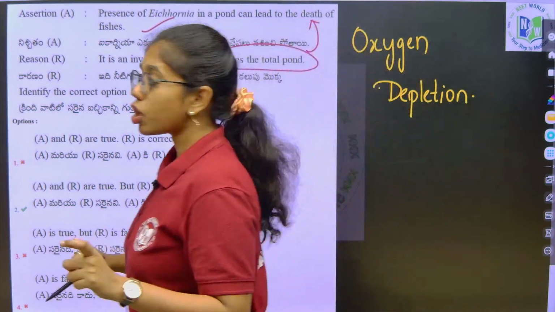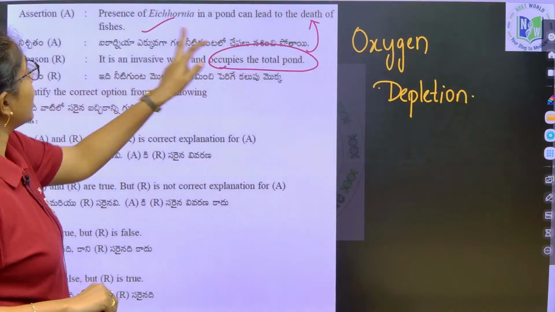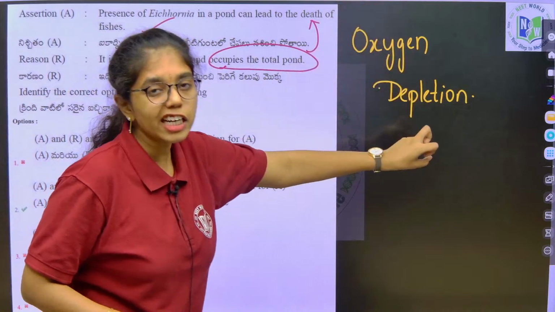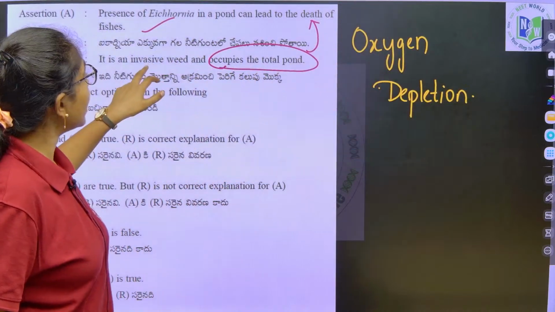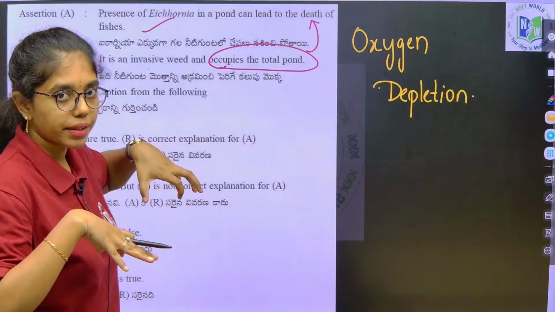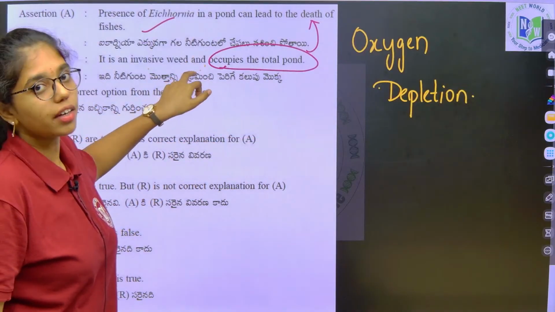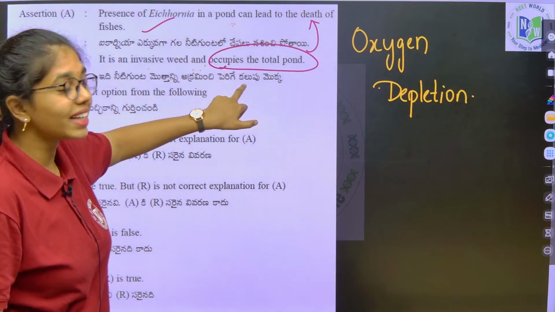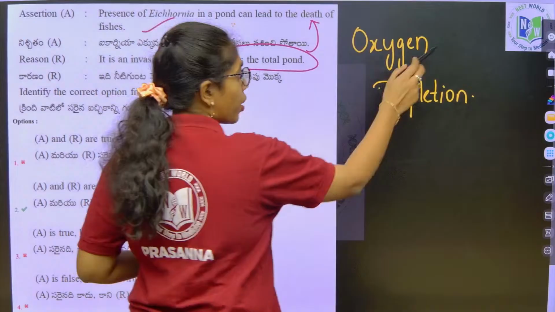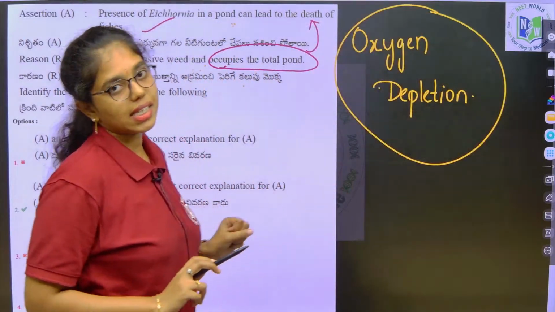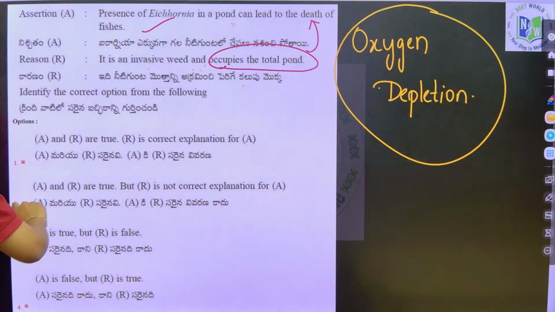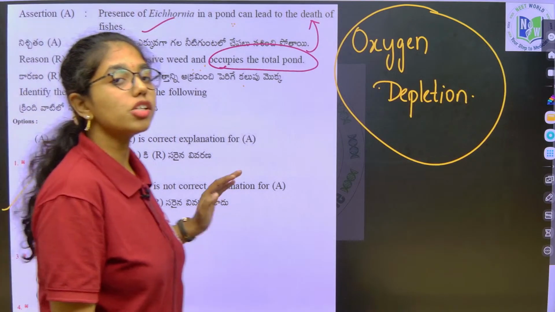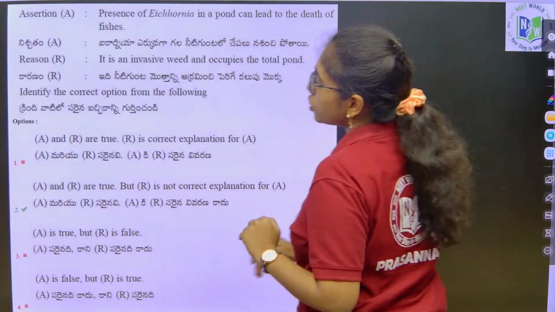So, presence of Eichhornia in a pond can lead to the death of fishes. The death of fishes is because of what? Oxygen depletion, not because the invasive weed is completely occupying the pond. This is not the direct reason which is causing the death of the fishes. The direct or obvious reason is oxygen depletion in the pond. So, the correct statement is assertion and reason both are true, but reason is not explaining the assertion. Next question, beta.